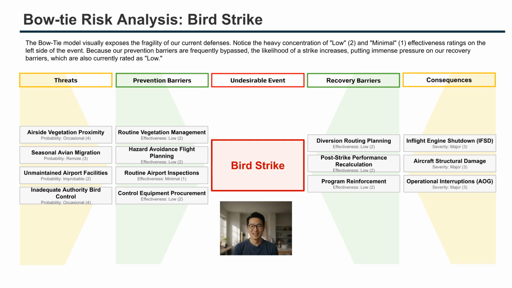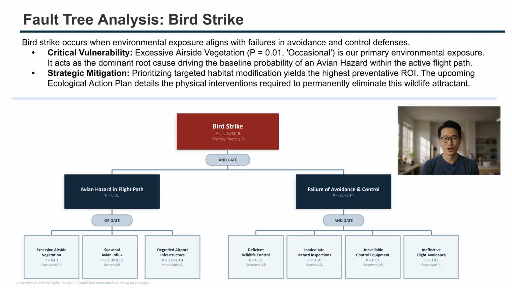The bowtie model shows our current defense's fragility, highlighting low and minimal effectiveness ratings for prevention barriers. This increases the likelihood of a bird strike, placing immense pressure on our recovery barriers, which are also rated as low. Bird strikes occur when environmental exposure meets gaps in our defenses.